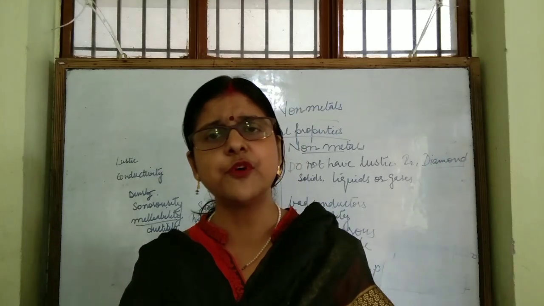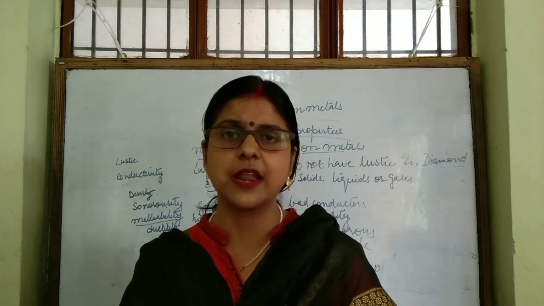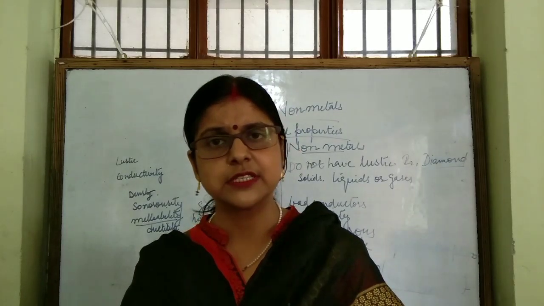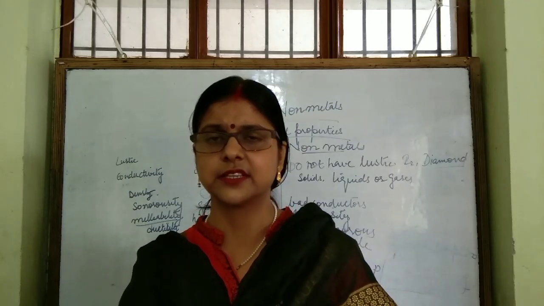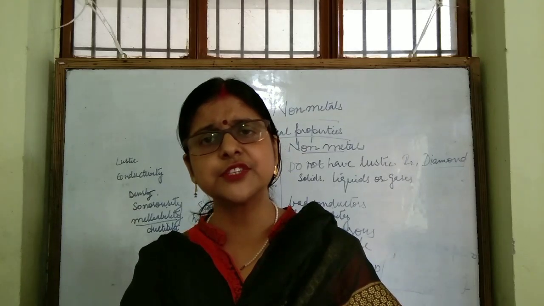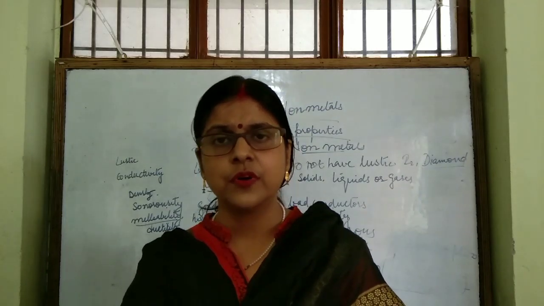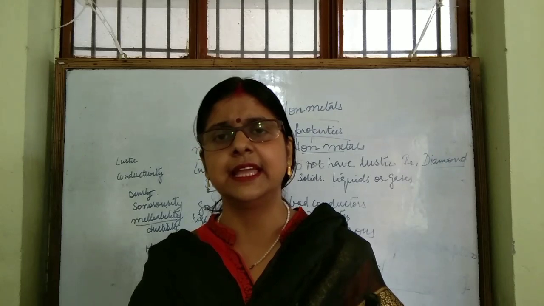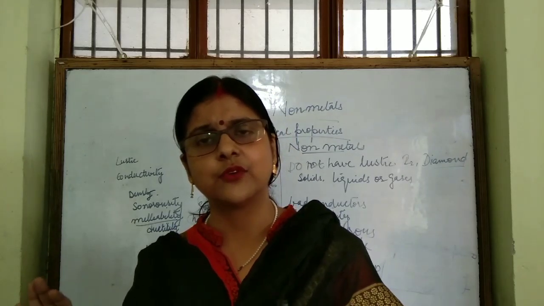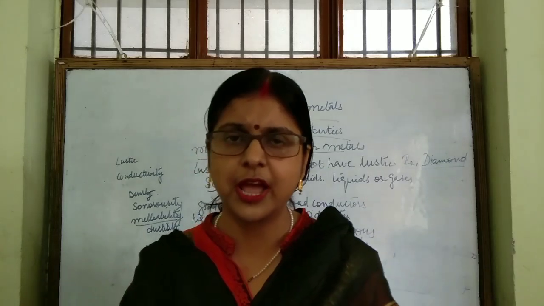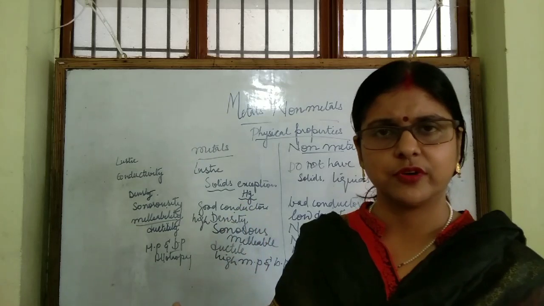In crystalline form, common allotropes of carbon are diamond, graphite, fullerenes, etc. In amorphous form, it is coke, coal, etc. So, in a nutshell, metals do not have allotropes, whereas non-metals have allotropes.